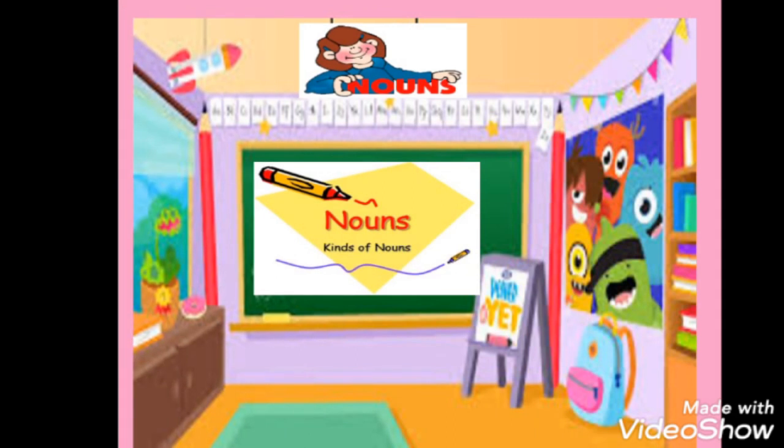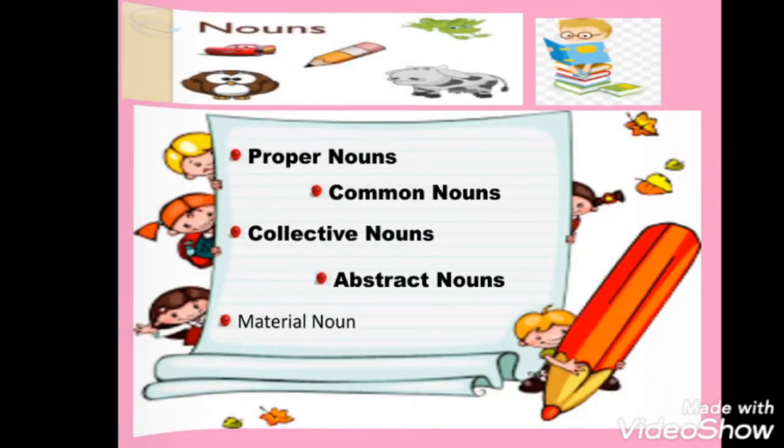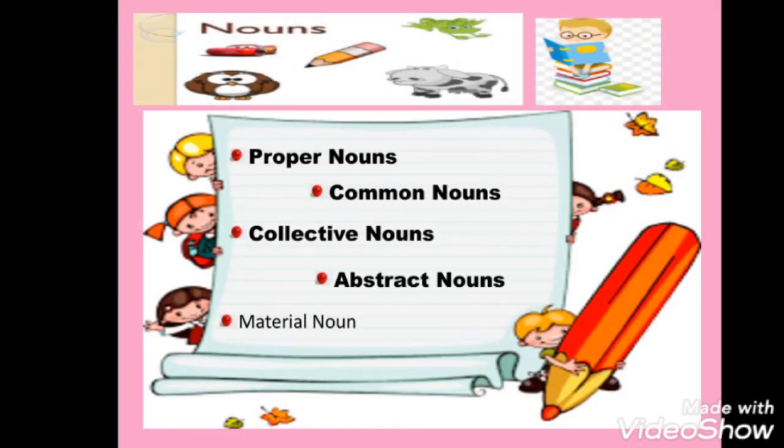Now how many kinds of nouns are there? We will discuss that. Mainly nouns are of these many kinds: proper noun, common noun, collective noun, abstract noun and material noun. These are the types of nouns. We will discuss these nouns one by one.